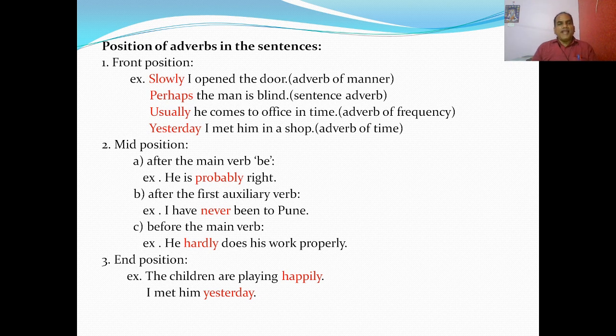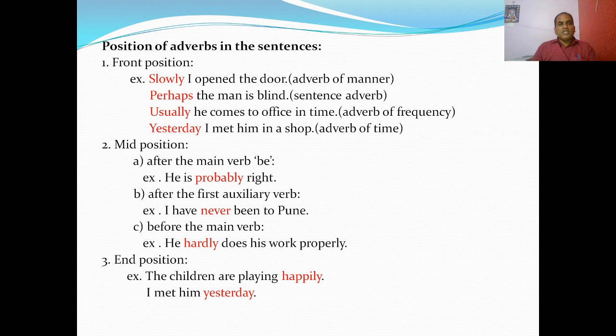Perhaps the man is blind. You know, perhaps is the sentence adverb. It modifies the sentence and it comes in the front position. Usually he comes to office in time. Usually is the adverb of frequency. How often? Usually. It comes in the front position. Yesterday I met him in a shop. So yesterday is the adverb of time. It also comes at the front position.